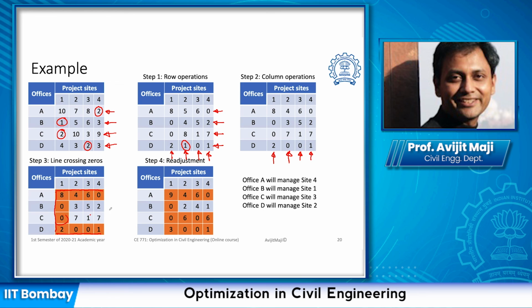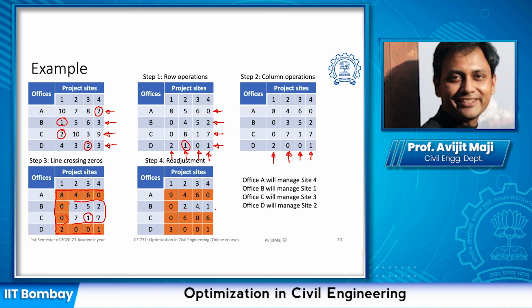At this stage, in step 4, we said that we need to readjust. So we are looking into the elements which are not crossed. The elements which are not crossed are shown here. Among these elements, we have to find out which one is the minimum. We find this is the minimum. This value we need to subtract from all these elements. So that is what we subtracted: 2, 4, 1, 6. This will become 0 and this is going to be 6.